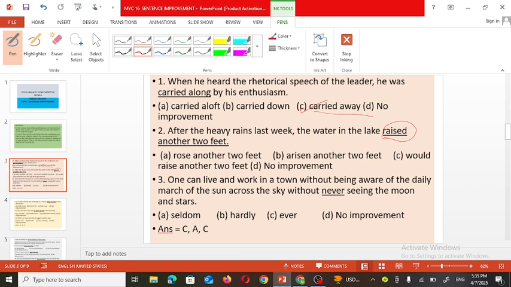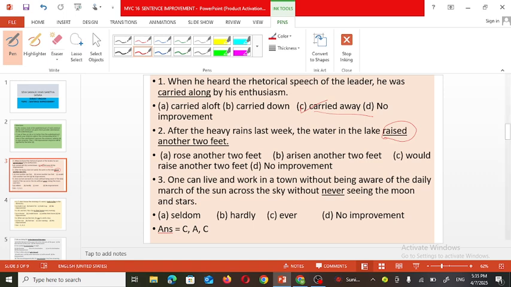But raised is not the V2 form of rise. The past tense of rise is rose. Rise, rose, risen. Rise is V1. V2, the second form of the verb, is rose. And the third form, the past participle, is risen: rise, rose, risen.